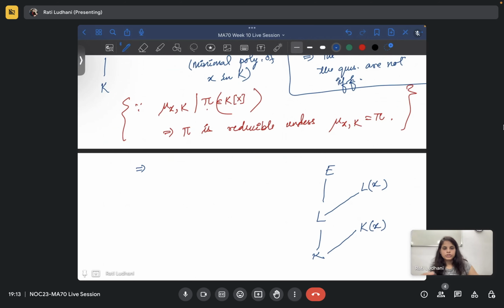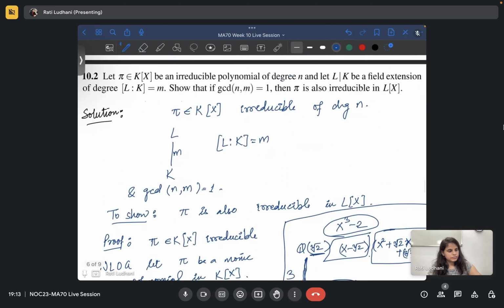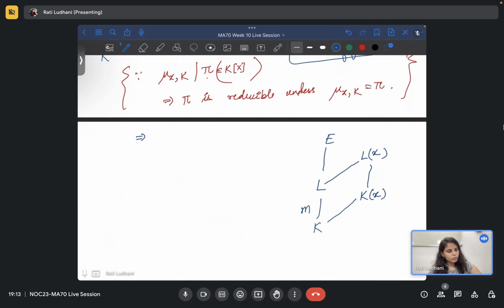Okay, so what you are doing, you are taking the extensions K, L, L(x), and there is this extension, and of course this is also an extension because K is contained in L, x is already x, we have just attached x, so that L(x) will be upstairs, right? You have this chart. Now you know that L over K is of degree M, right? It was given. So L over K is M, and N is given to be this. So K(x) over K is N, because that is the degree of mu_x,k. You know that from that epsilon definition.